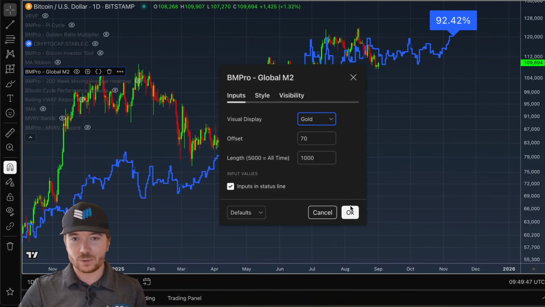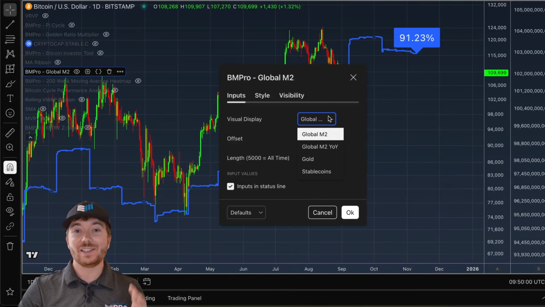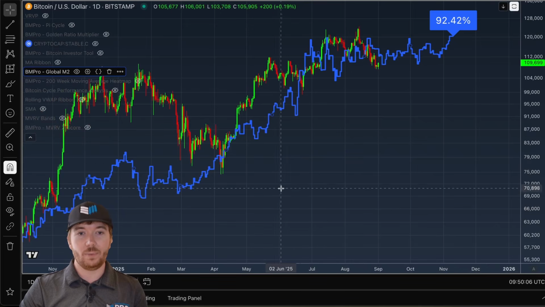And I feel like I'm waffling, so we'll speed up again. But if we look at the correlation of Bitcoin and gold, when we apply the same 10-week offset, we can see the correlation increases to 92.42%. If we go back to the global M2, we can actually see this is a higher correlation for this cycle between a 10-week delayed gold price action and global liquidity.